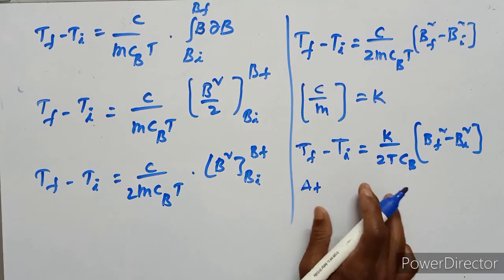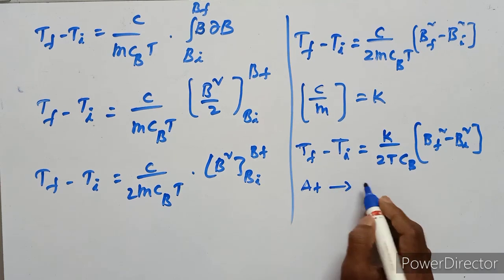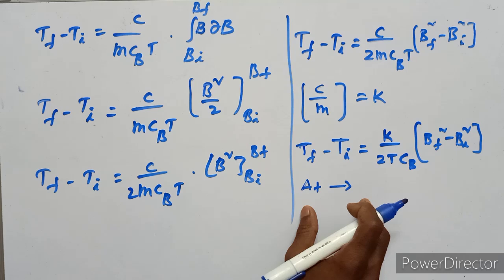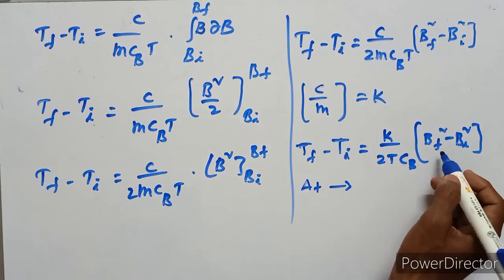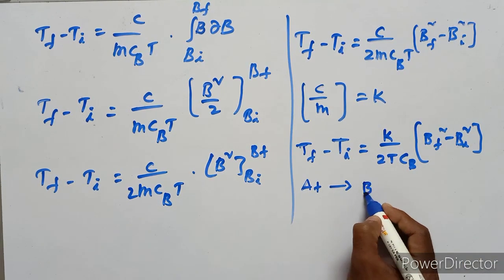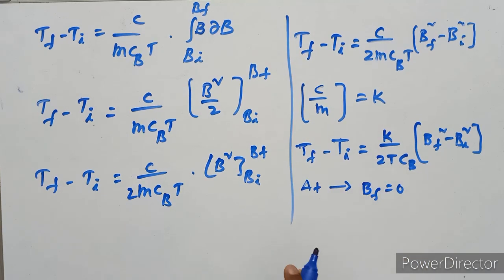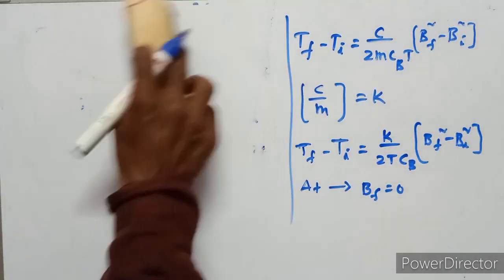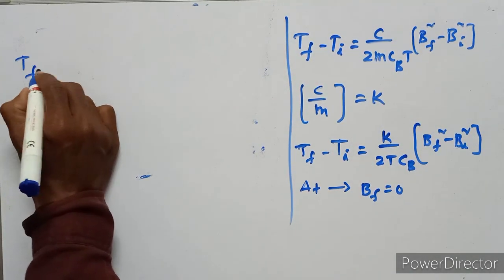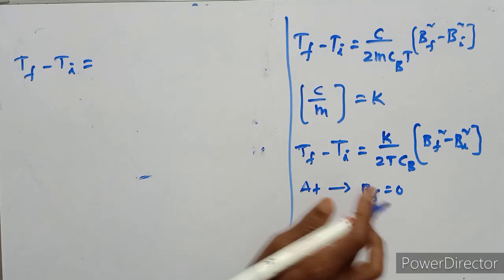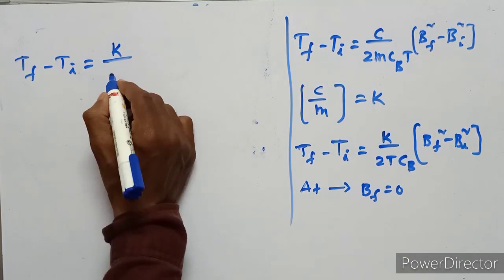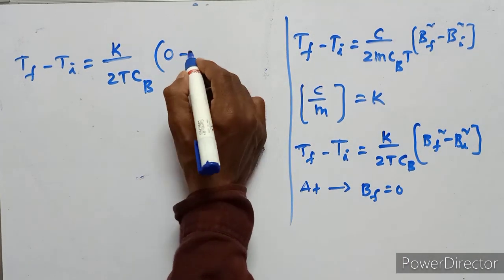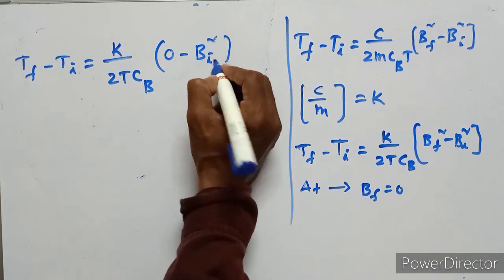Here the magnetic field is switched off. The magnetic field, that means the demagnetization, the magnetic field strength is 0. That means final field strength is 0. Then the final temperature minus initial temperature equals K upon 2T C suffix B into 0 minus Bi square.